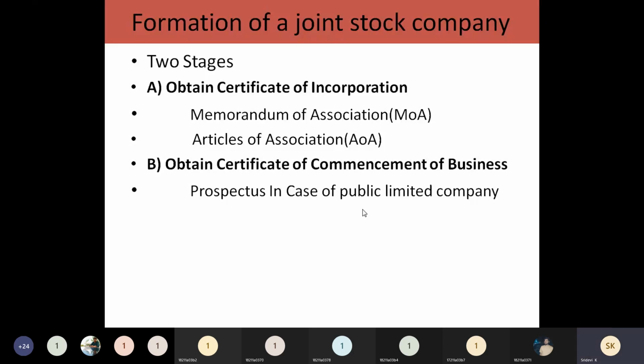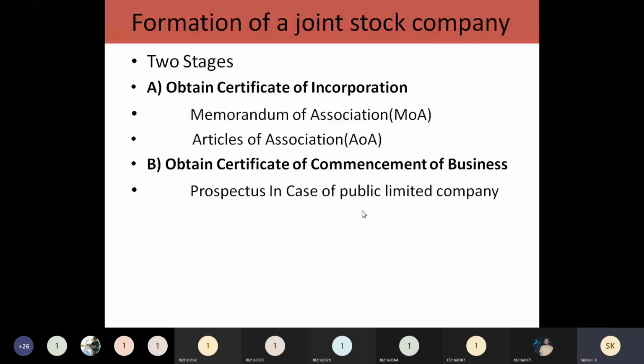In case of a private limited company, if the registrar is satisfied with the information given in the memorandum of association as well as the articles of association, they will issue the certificate of incorporation to both the public limited company and the private limited company. But when the certificate of incorporation is received by the private limited company, they can start the business, whereas a public limited company cannot start the business until they receive the certificate of commencement of business.